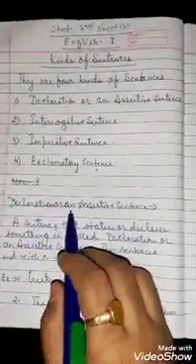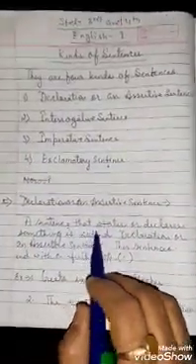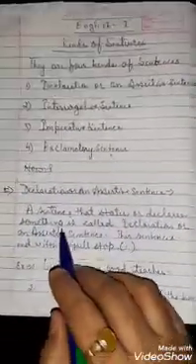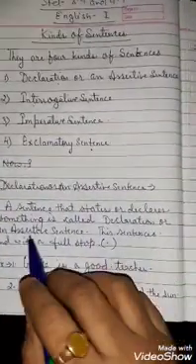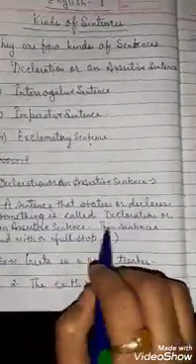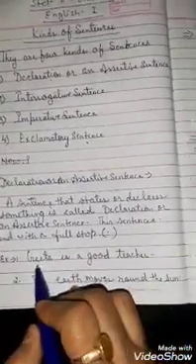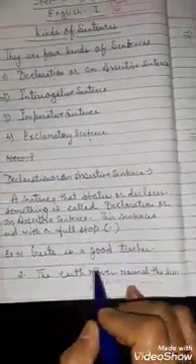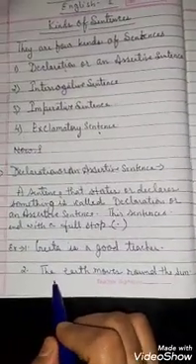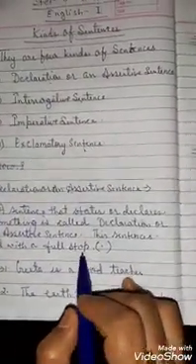First one is the declarative or assertive sentence. A sentence that states or declares something is called a declarative or assertive sentence. This sentence ends with a full stop. For example, Geeta is a good teacher. Second one is: The earth moves around the sun.